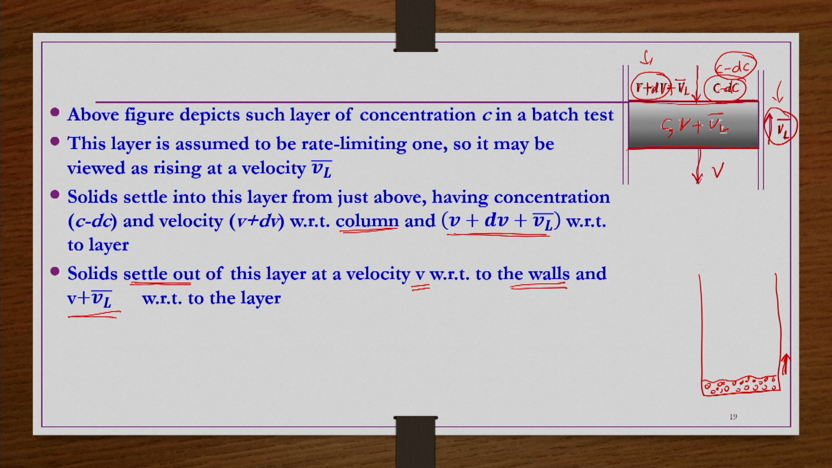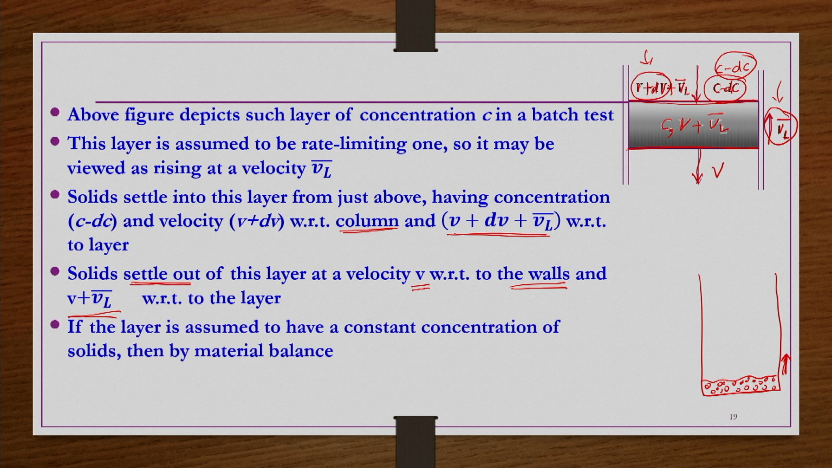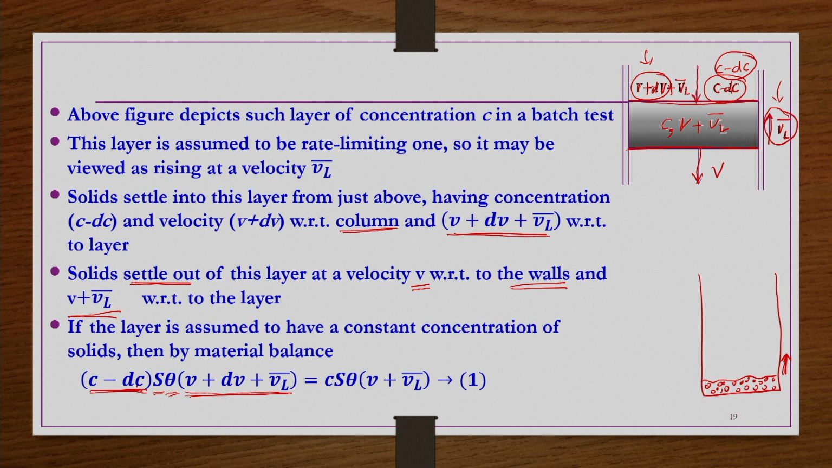Once we understand this one, the rest everything is mathematically simple. If the layer is assumed to have a constant concentration of solids, then by material balance, what is the amount of mass entering this layer? That should be the entering velocity V plus dV plus VL bar, multiplied by the time, multiplied by the area normal to the flux, and then multiplied by the concentration of the solids coming into the layer. That will give us the kgs of solids entering into the layer.